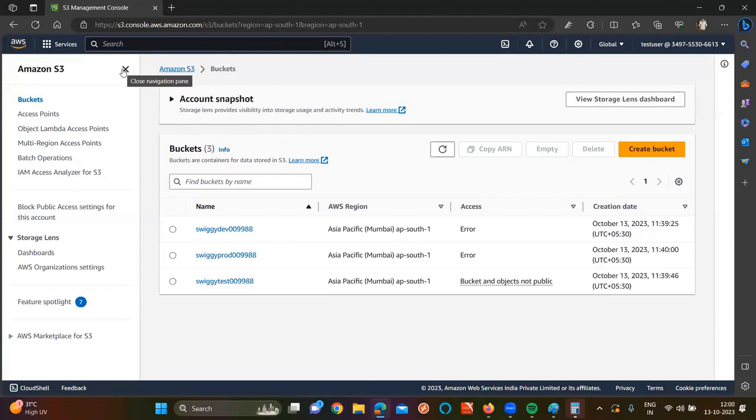Tell me one thing, if you are a 2022 passed out and you put 1 year of experience, do you think you are going to have some calls? Guys, in DevOps, you have two options only. You can go as a fresher or you can go with 3 years of experience. Other than that, if you have 1 year of experience, no one is going to hire you. That's for damn sure.